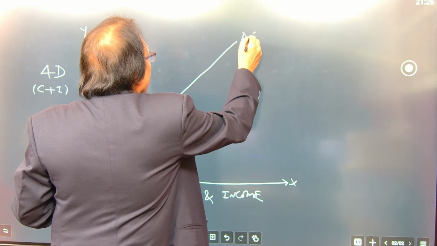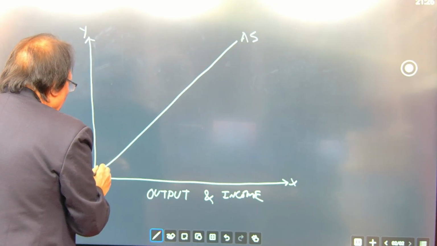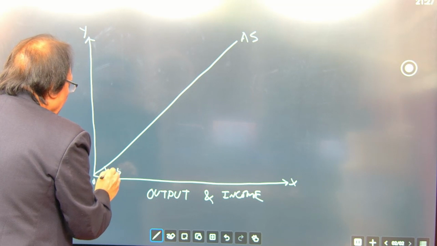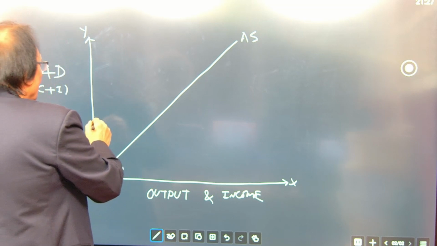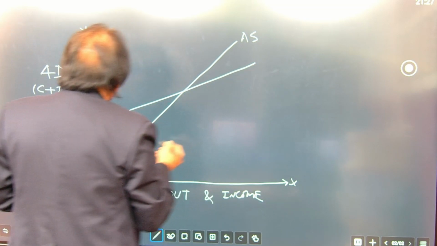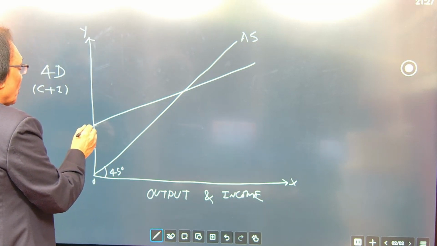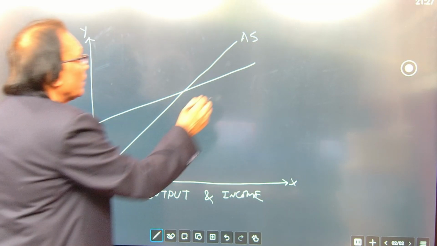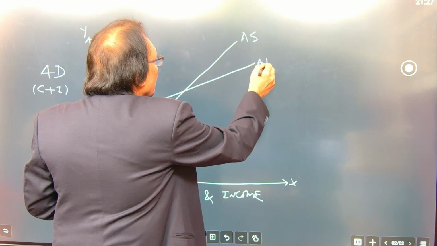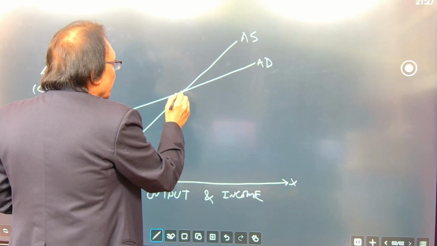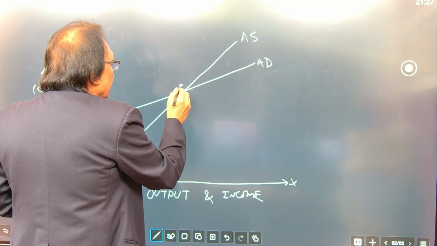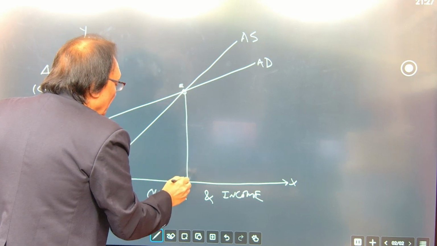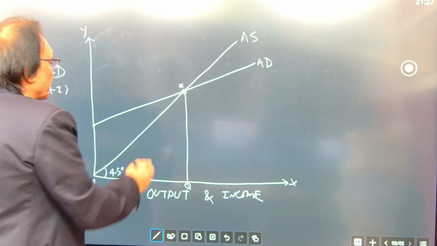Then we take a 45 degree line here, try to make it as closely as you can. This we call the aggregate supply curve. You write it here, 45 degree line. And the AD curve always starts from a point above 0 because consumption can never be 0. This is the AD curve. The economy is at equilibrium at point E. This is the point of equilibrium at OQ level of output.